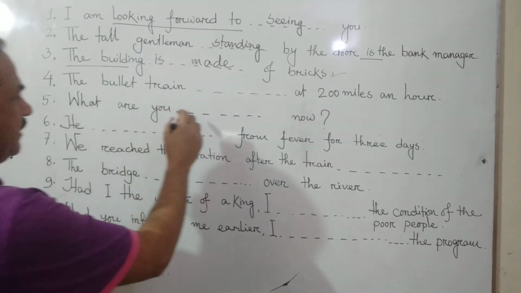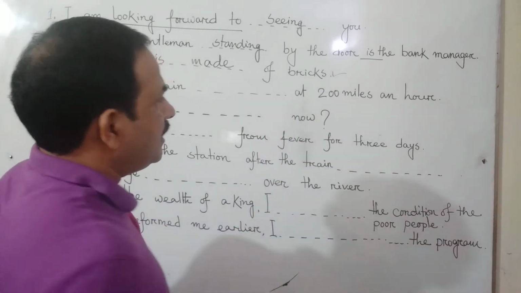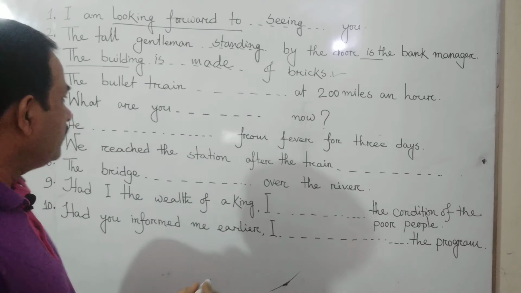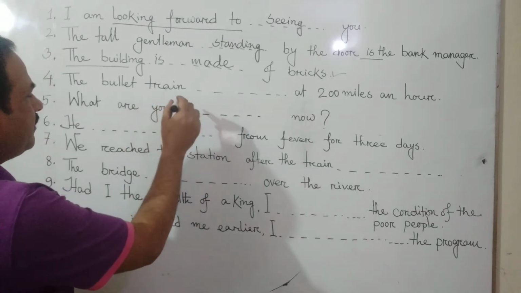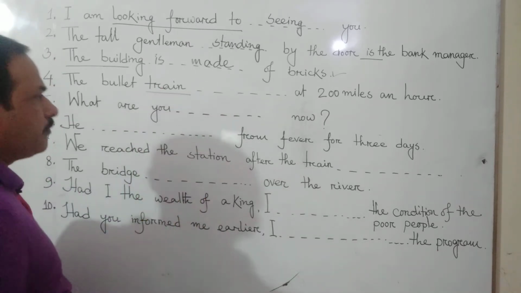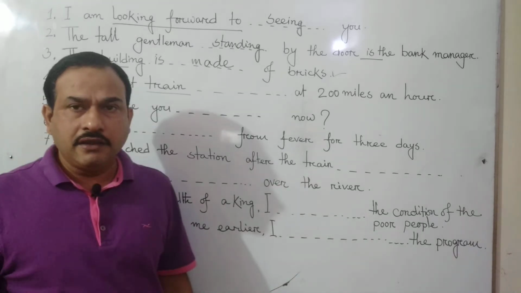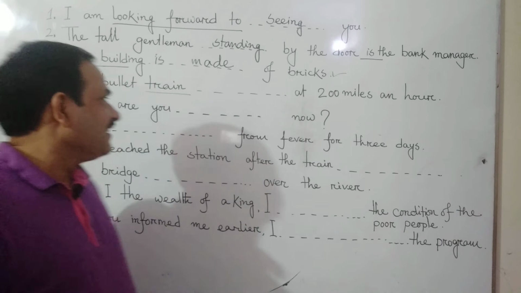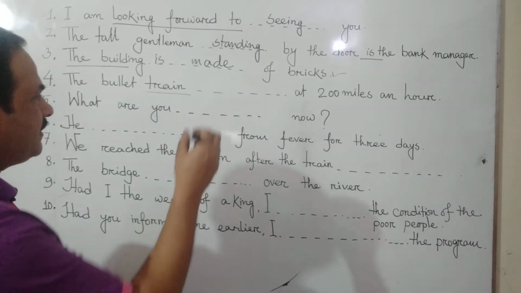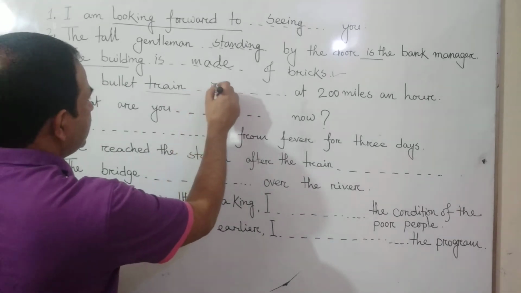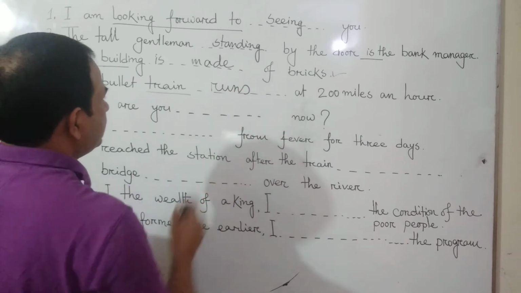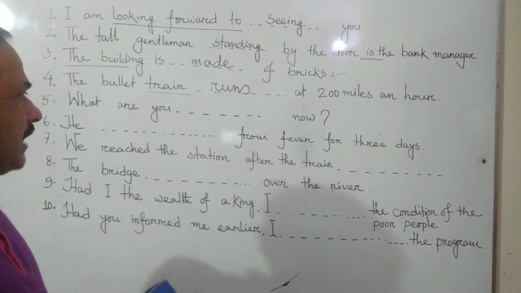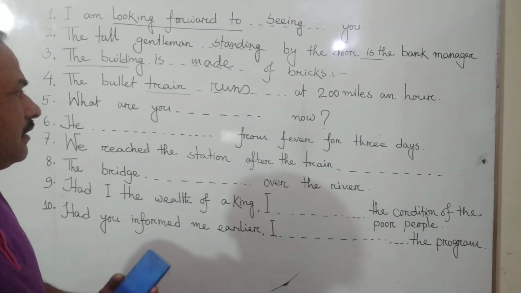The bullet train dash at 200 miles an hour. You know it is a very simple sentence. The bullet train, it is the regular work of a train. It runs always. So I have told you the answer. The bullet train, it always moves. That's why we will use runs or moves at 200 miles per hour.